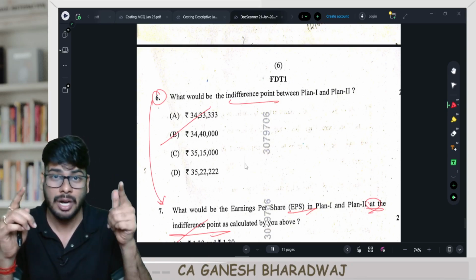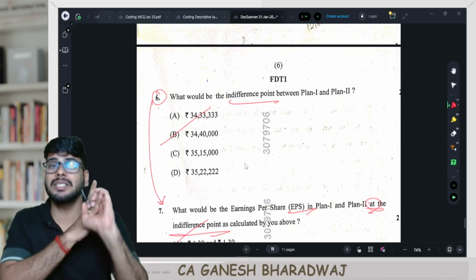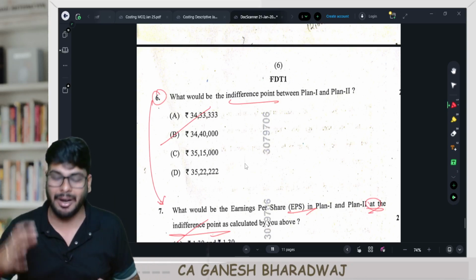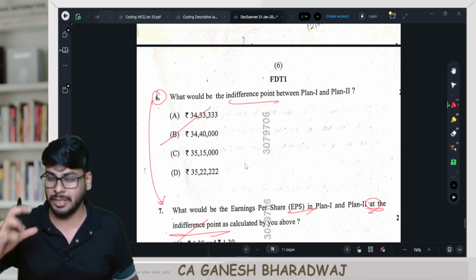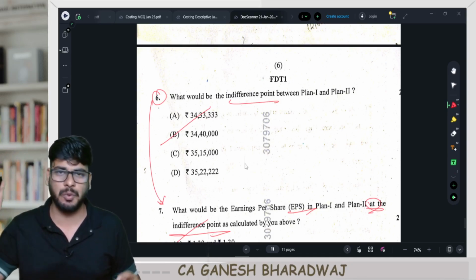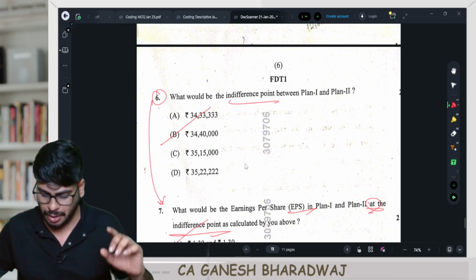And part 4, I would have taught you capital structure theories. In this question, the first 3 parts of this entire chapter, they have clubbed it and they have asked questions across the first 3 parts. Look how beautifully they have framed this question. This is how questions are getting framed, and without conceptual understanding, you cannot even touch these kinds of questions, right? That's the power of conceptual learning.